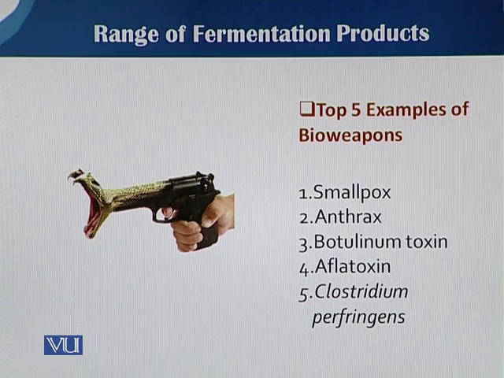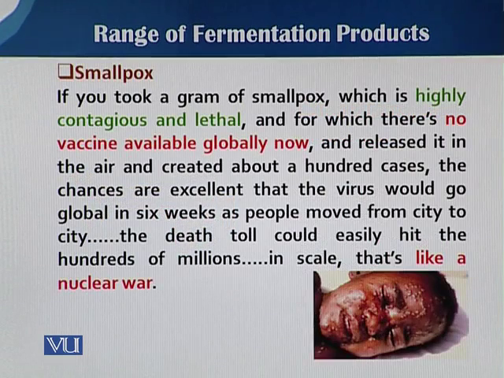Here you can see different microorganisms that can be utilized as bioweapons: smallpox, anthrax, botulinum toxins, aflatoxins, Clostridium perfringens. Here is smallpox. You can see in this picture the effect of smallpox and how the smallpox agent can be utilized as a bioweapon.